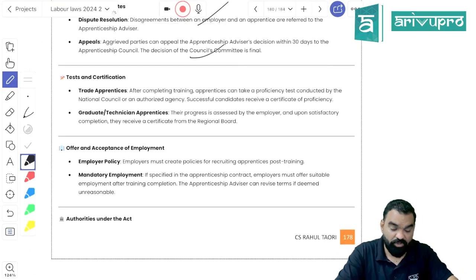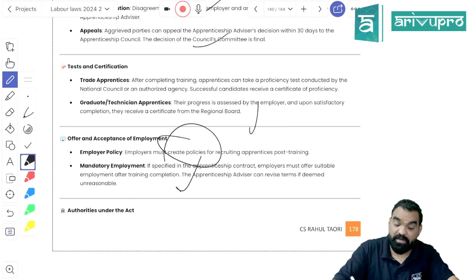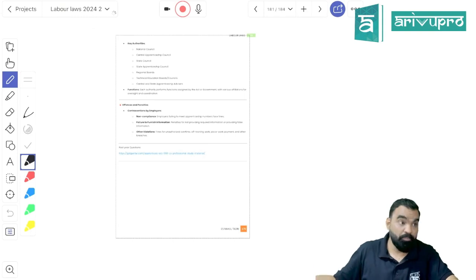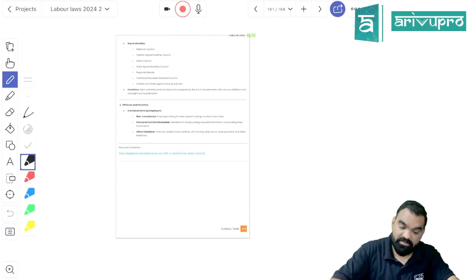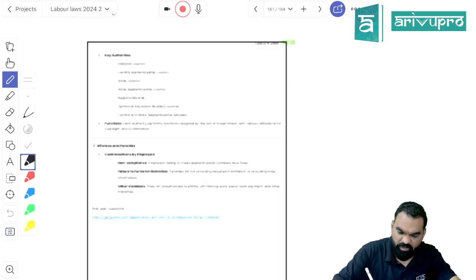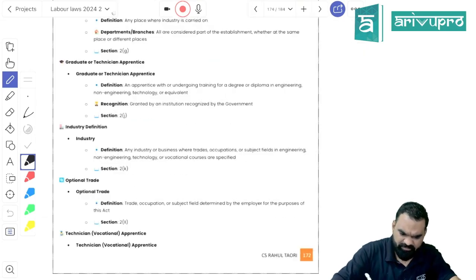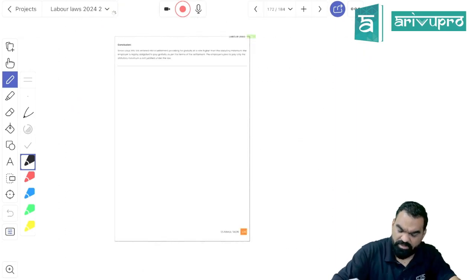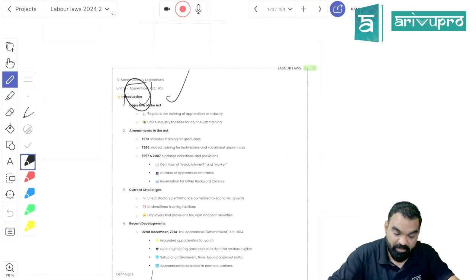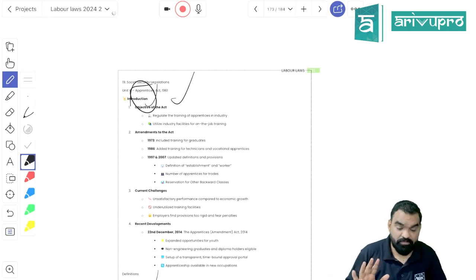After your articleship, whether you are going to get employment or not totally depends upon the employer. There should be a proper policy for the same. But if it is written in the apprentice contract that you are going to be given employment after the apprenticeship ends, he has to provide it. Done. Only one question has been asked, a basic question, I guess. This chapter is not much important, because there is a lot to ask in chapter number 19. So we are done with chapter number 19, that is of labor law.